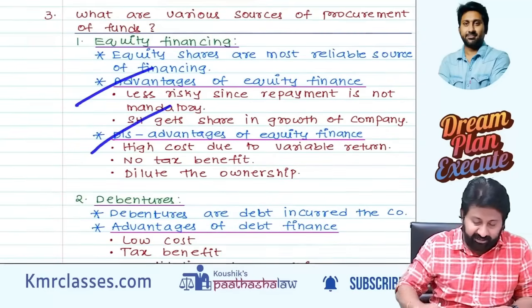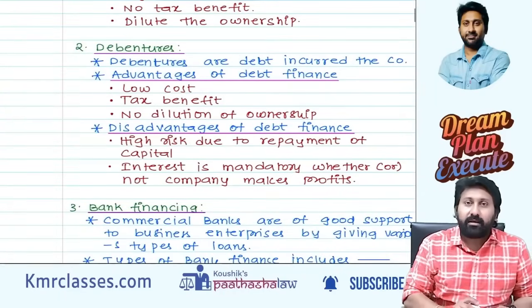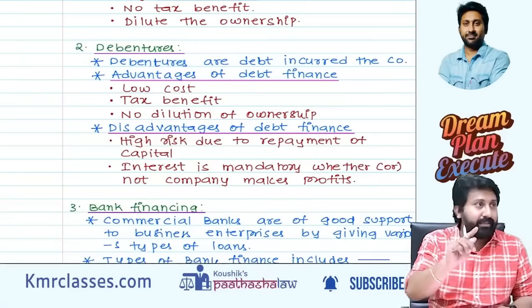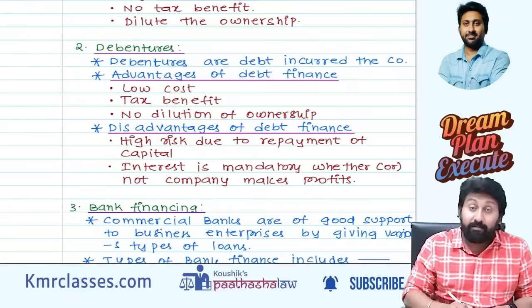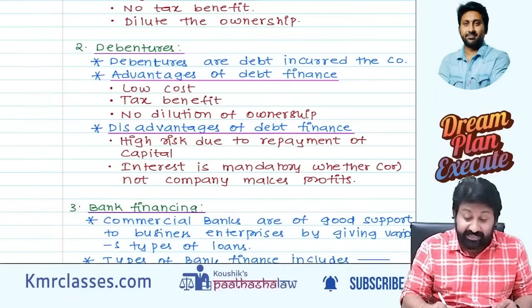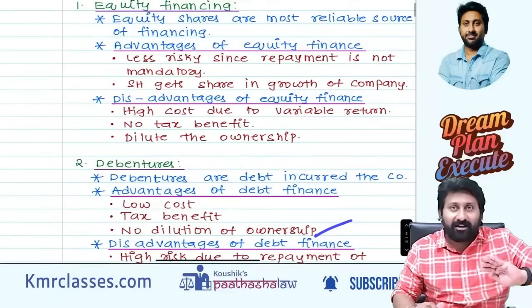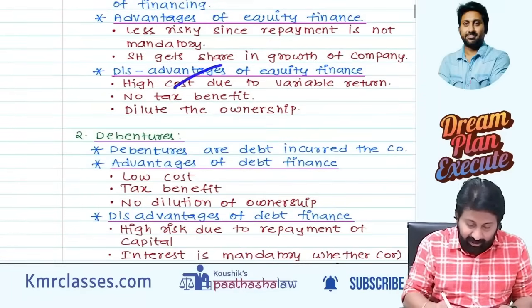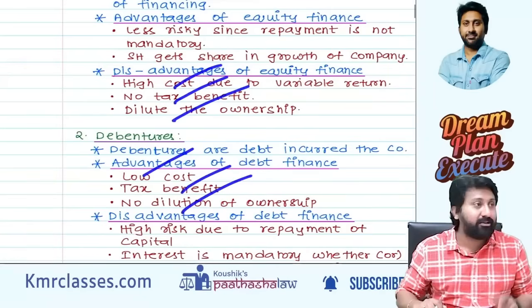So advantage, disadvantage. Next, debentures. Debenture is a debt to the company. The company takes a loan not from one bank but from the public. That's called a debenture. Advantages: KD is very low, debenture interest is a tax benefit available, and no dilution of ownership. Simply, what are the disadvantages of equity or the advantages of debt? High cost to low cost. No tax benefit, tax benefit. No dilution, no dilution. That's all.